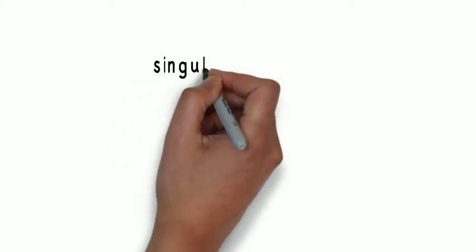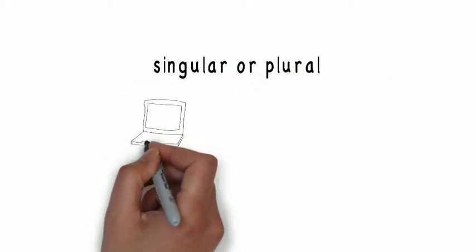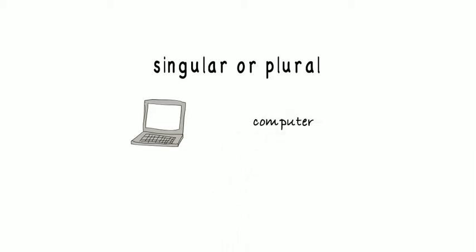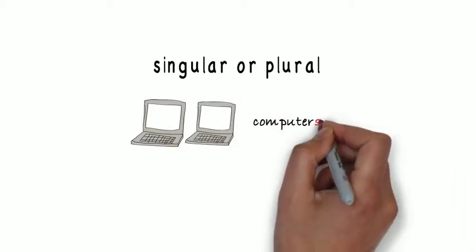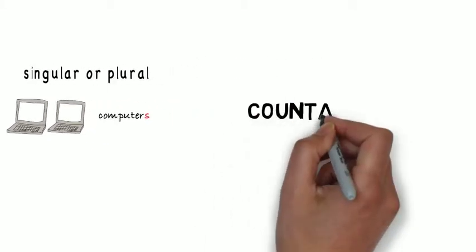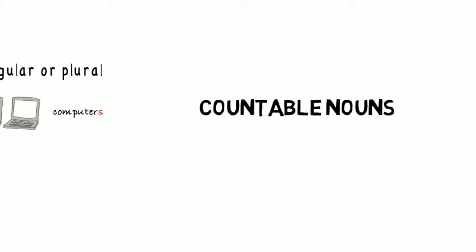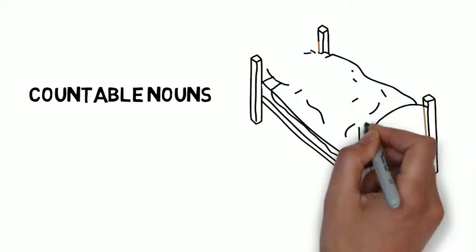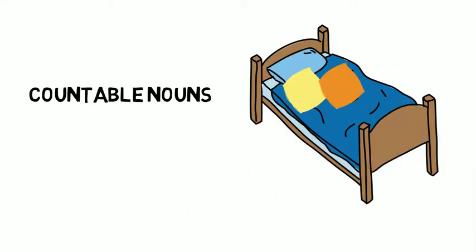Nouns can be singular or plural. So we have computer if there is one, and if there are two or more, we add s. Nouns like these are called countable nouns. In your room, you may have one pillow on your bed, or you may have three. You can count them. But there are some nouns that you can't count.